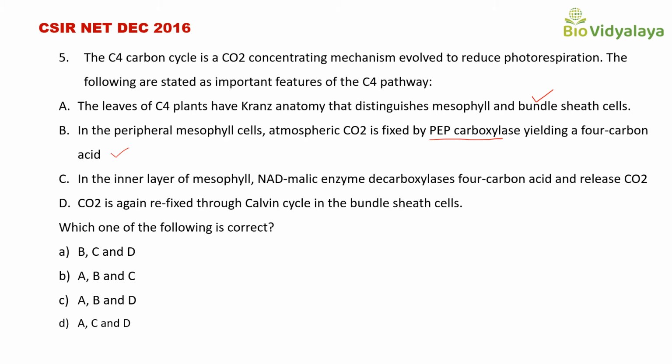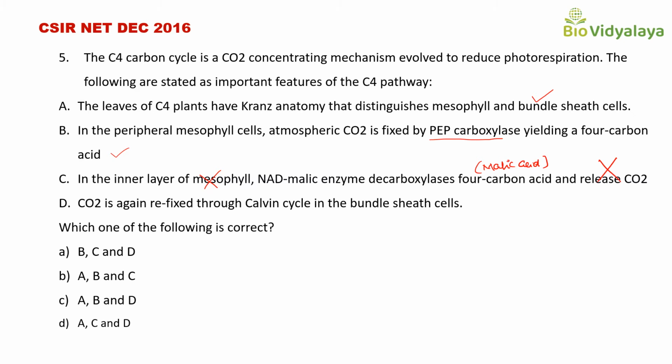Next, statement C: in the inner layer of mesophyll, NAD malic enzyme decarboxylates the 4-carbon acid and releases carbon dioxide. Here the 4-carbon acid means malic acid. NAD malic enzyme decarboxylates malic acid and releases carbon dioxide. That is correct, but this process does not occur in mesophyll cells. This occurs in bundle sheath cells. So statement C is incorrect.